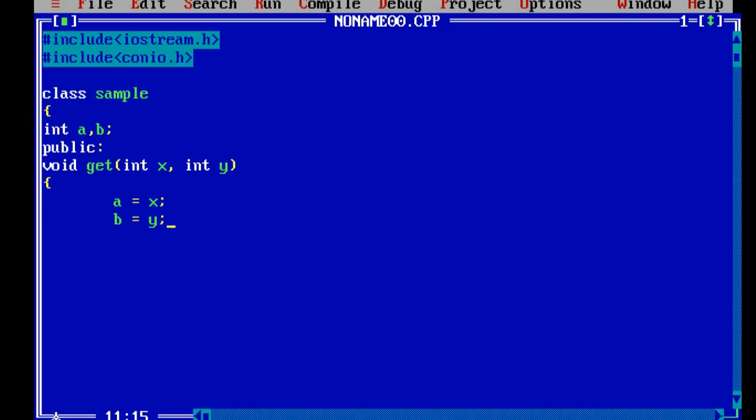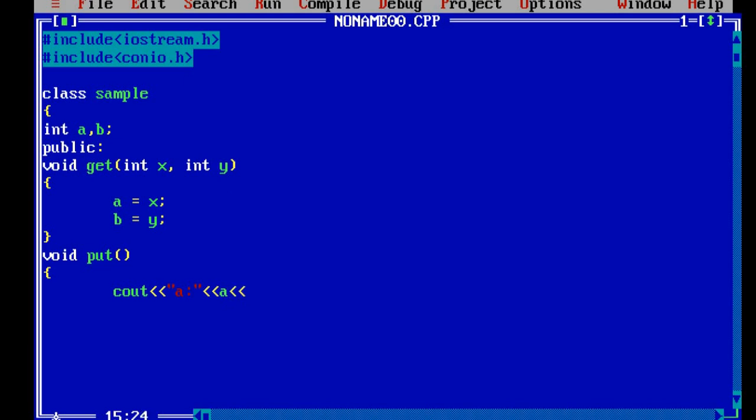So whatever the values of x and y are being passed, they are stored into the data members a and b. Next we'll write one method to display the data. I'll say void put. Here I will say cout a is equal to a. This will print the value of a.